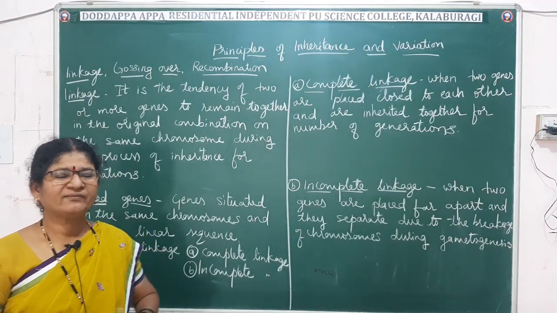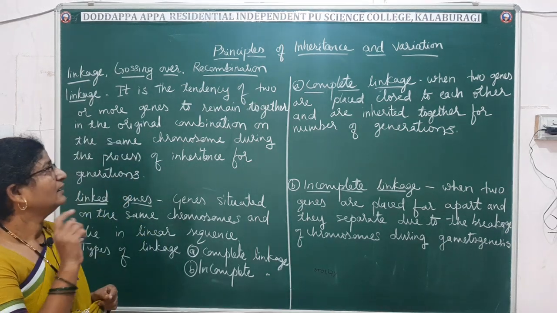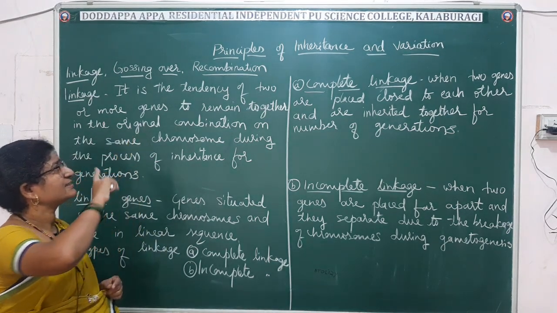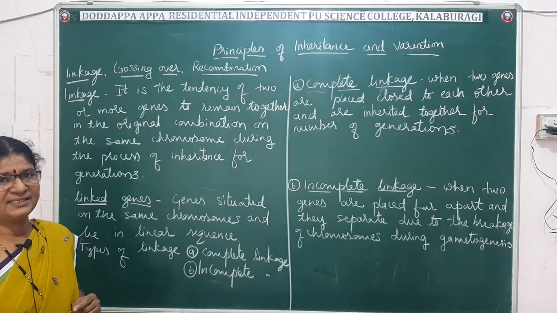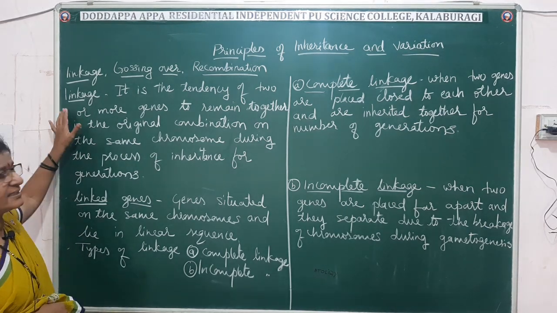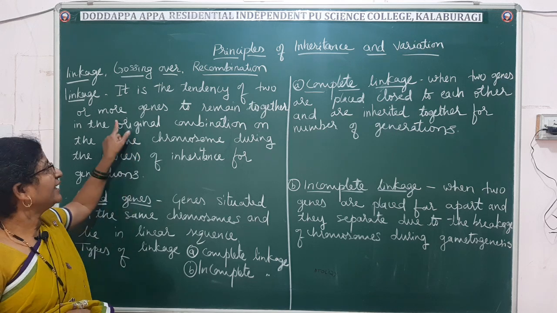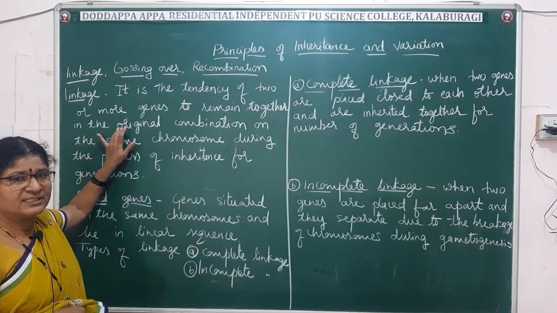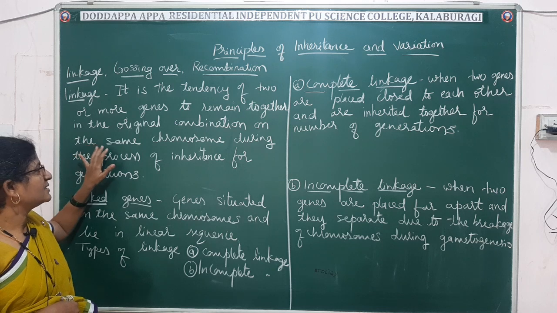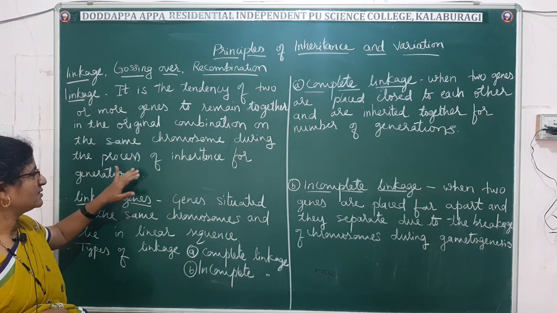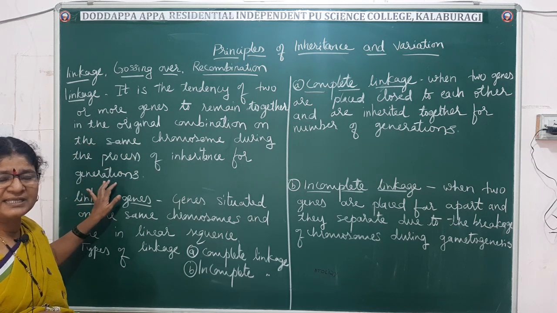Hello students, today we are going to discuss linkage, linked genes, crossing over and recombination. So linkage is the tendency of two or more genes to remain together in the original combination on the same chromosome during the process of inheritance for generations.